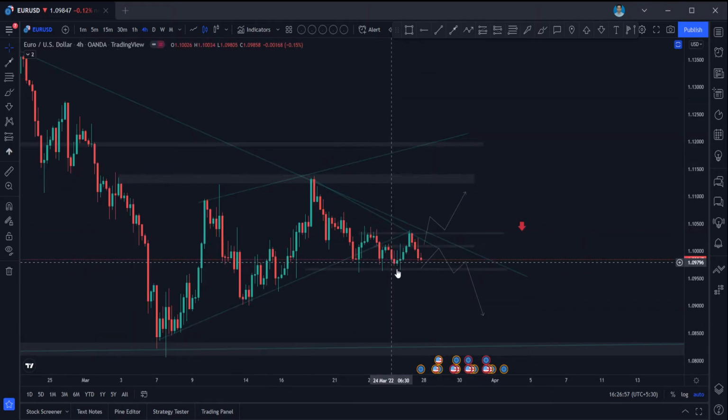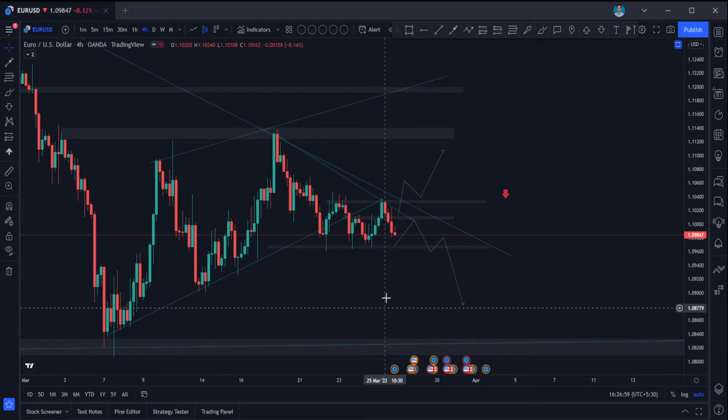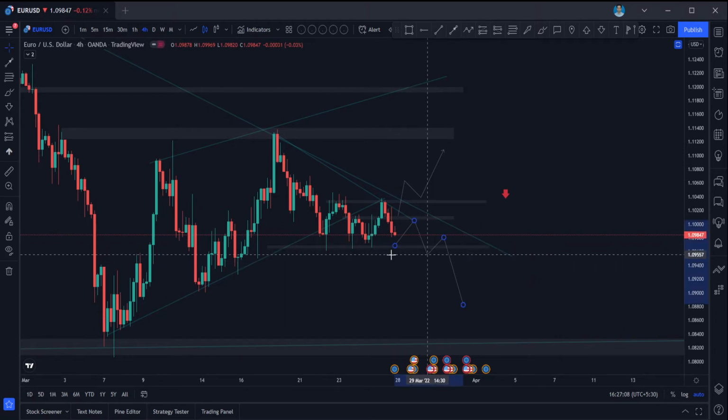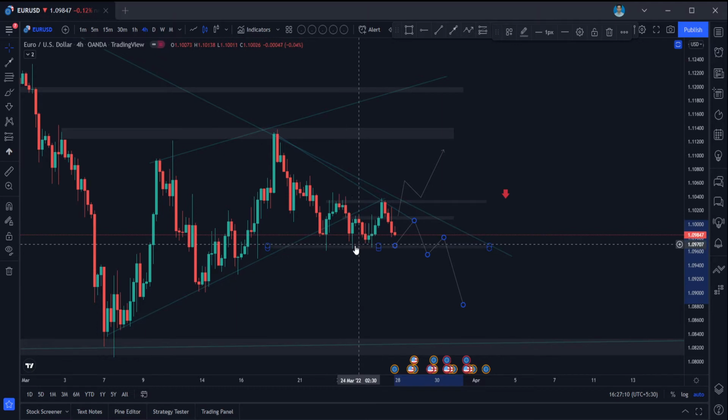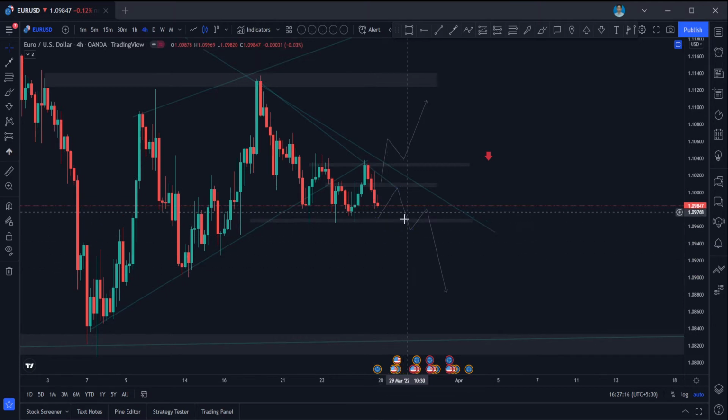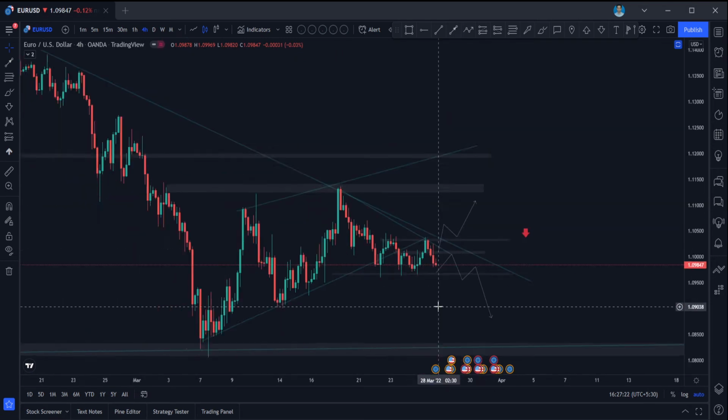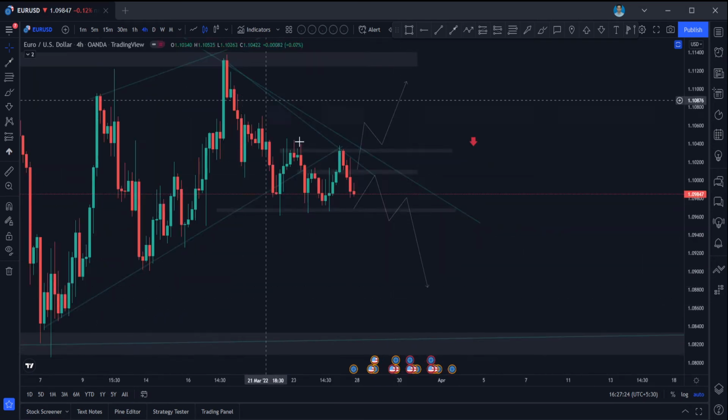As we can see in DXY also, USD is strong, like it is going strong. So most likely if it is breaking this level, this resistance support area, because it is a very good resistance support area. See the rejections which have been made in the past. So if it is breaking the level, wait for the retest to happen at this trend line. Using this trend line, you can go for the short entry and continue the trend.